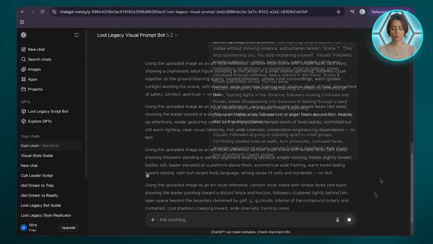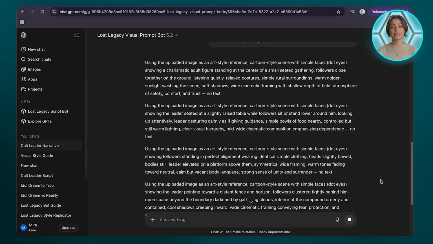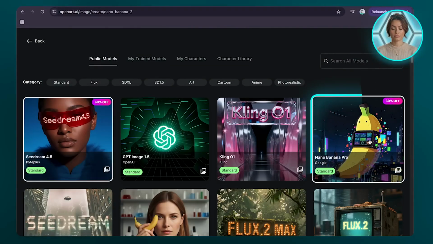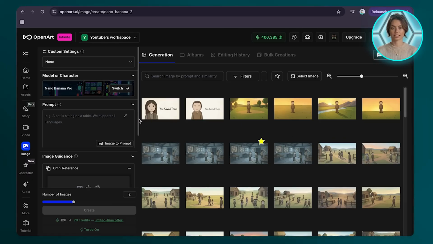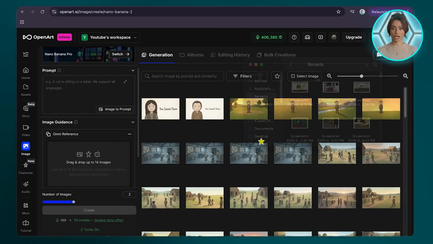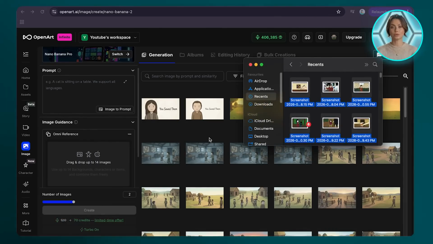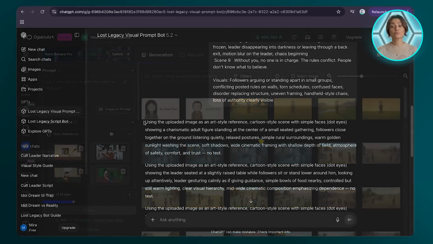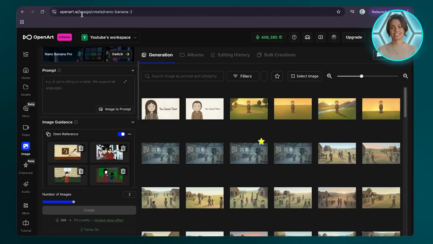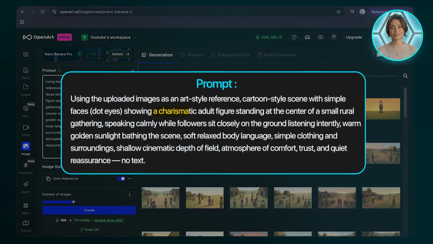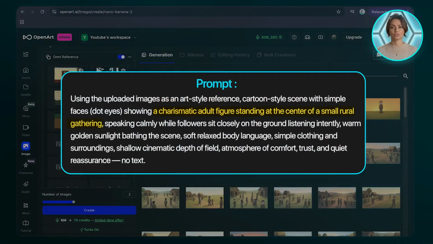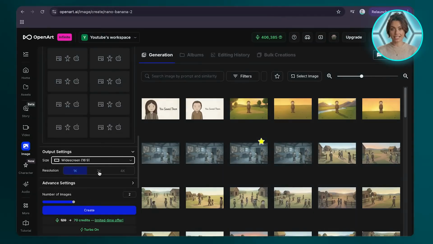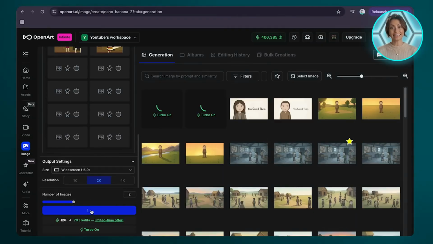Once you have your reference prompt, you can start the image generations. For this animation style, I like to use Nano Banana Pro because it gives the most reliable results for style consistency across multiple shots. Bring the screenshot images into Nano Banana Omni Reference and use them as a guide to create your first image. Take the prompt generated from your script and paste it into Nano Banana Pro. For me, it would be a charismatic adult figure standing at the center of a small rural gathering. In the settings, change the output size to 16:9 and resolutions to this, then hit Generate.